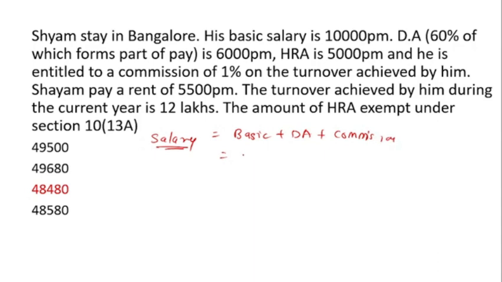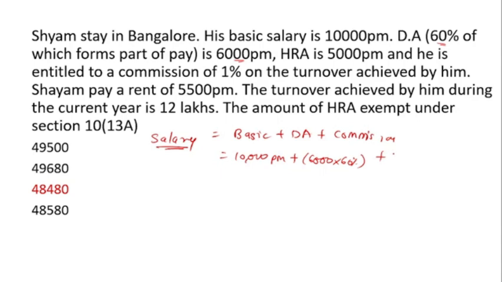So basic is 10,000 per month, plus DA. So how do we calculate? Here you see, that is 6,000 per month, and 60% of it. Then commission 1%.